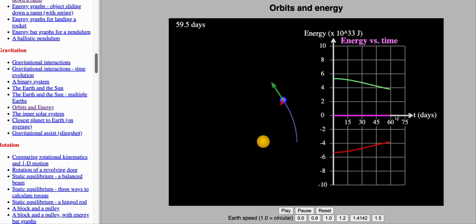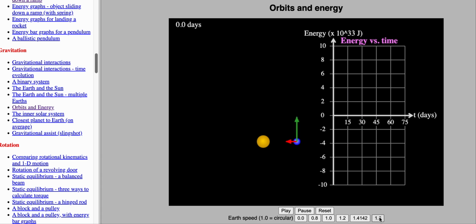My total energy right now is at 0. Oh, that means I have just enough kinetic energy. You'll notice this and this added together will give you 0. So I have just enough kinetic energy to make it out of the well. This would be like when we were doing our spandex demo, the marble just gets to the top and then it stops at the top. And if I let this run long enough, you would see that both the potential and the kinetic would get to zero, and that would be the Earth has escaped, but it did not escape with any leftover energy. Hence, the total energy is zero.